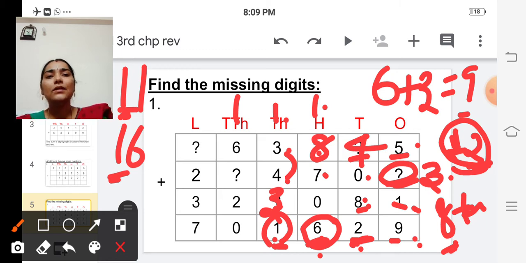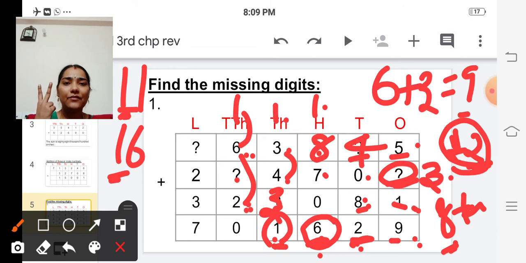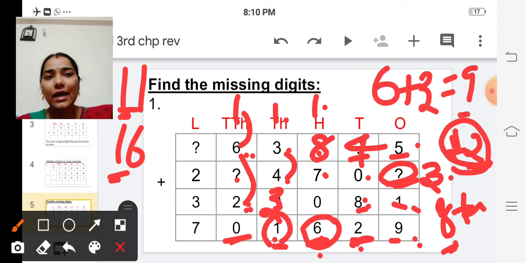Here this digit is missing, so we are going to find it out. For that, let's add the remaining numbers 1, 6, 2. So we are going to add 1 plus 6 plus 2. 6 plus 1 is 7, and 7 in the mind, 2 on the fingers. After 7, 8, 9. But in the answer place 0 is there. So 0 is definitely less than 9, so it should be a 2-digit number whose unit digit is 0, isn't it? Here we are getting 9: 6 plus 1 is 7, 7 plus 2 is 9.